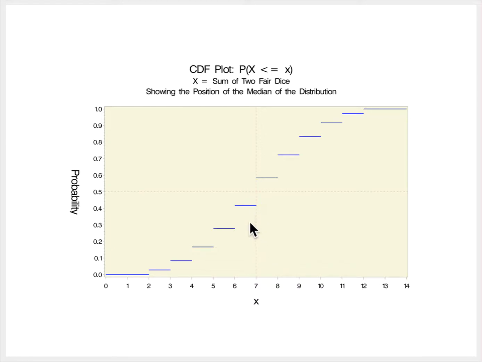In this case, because the CDF is below 0.5 for all values of x less than 7, and yet once we get to 7, we see that the CDF is at least 0.5. That would indicate to us that 7 is the median of this distribution.